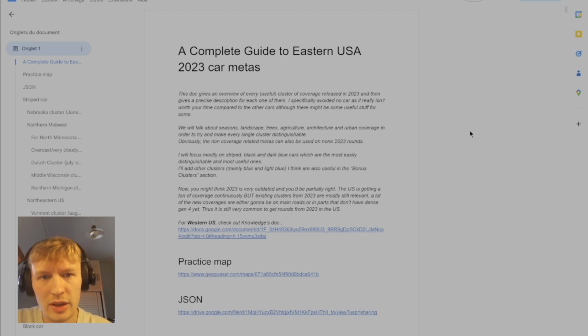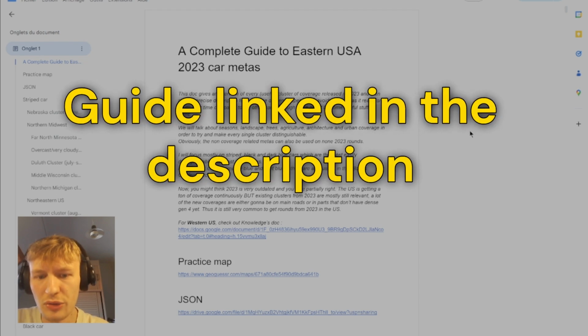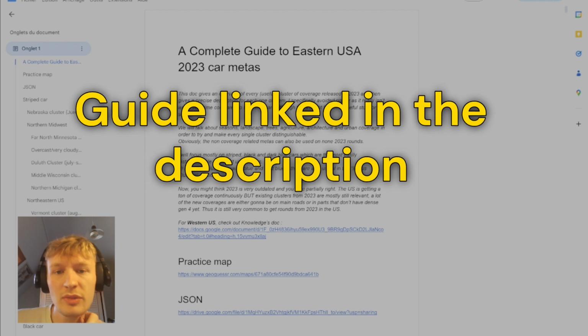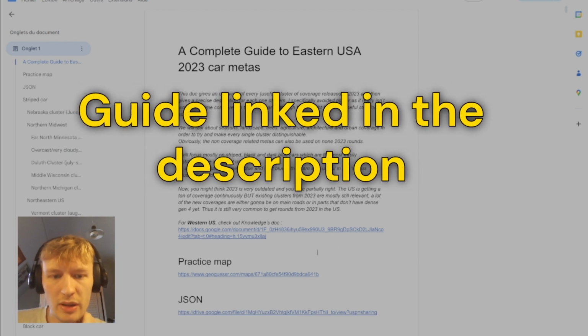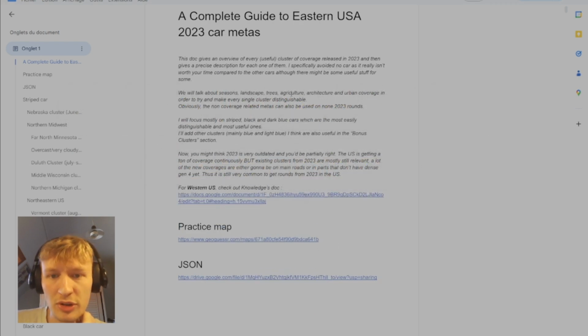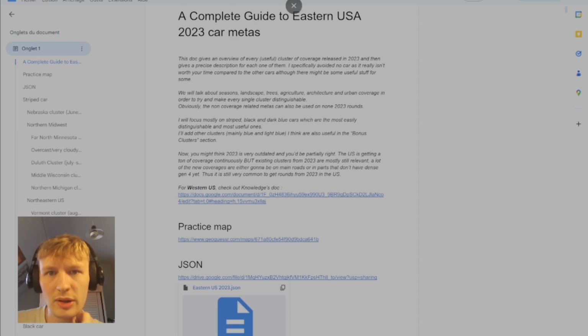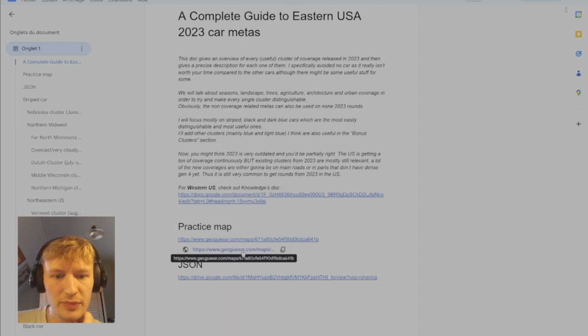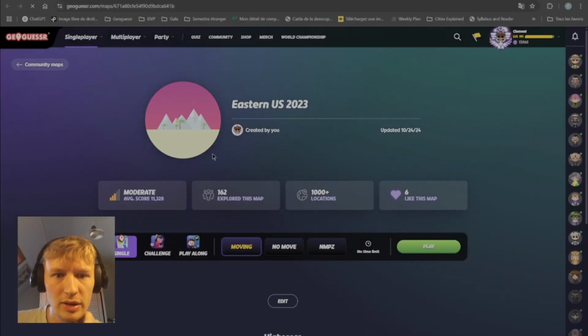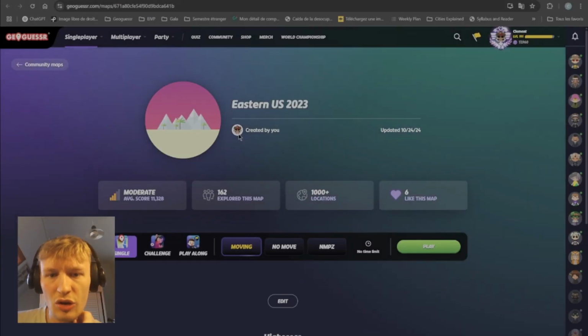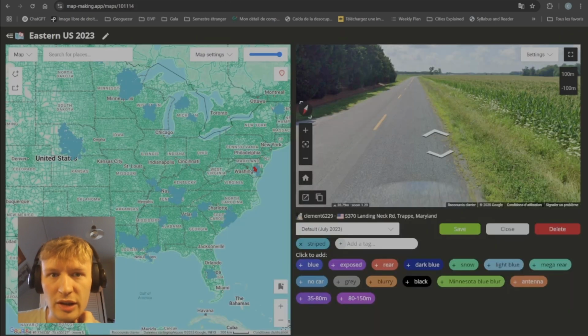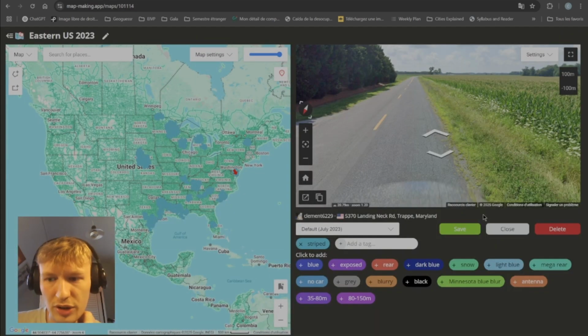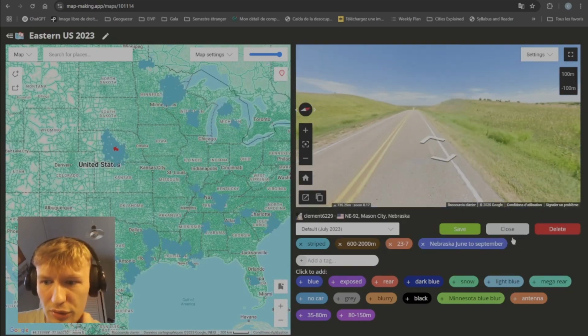In those cases, this document intends to help you solve those rounds by using the car coder of the Google car. So I made a complete document that you have the link to in the description, as well as a JSON that you can use and practice maps. So if we go into the practice map, this is going to be all of the locations that are in the JSON. So here's the JSON that you can download yourself to click around the clusters and see what they look like.